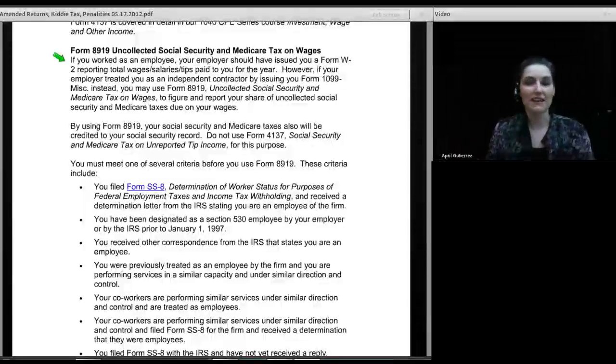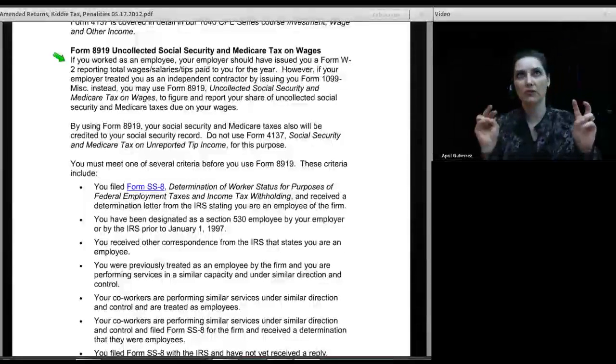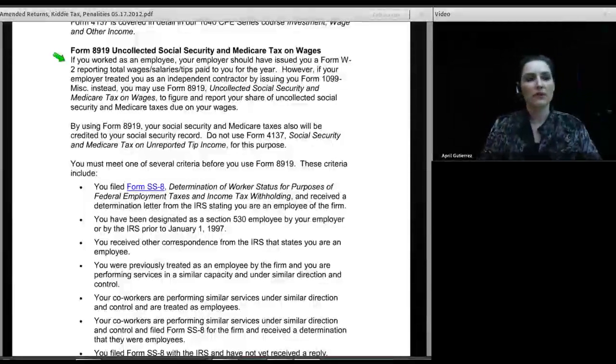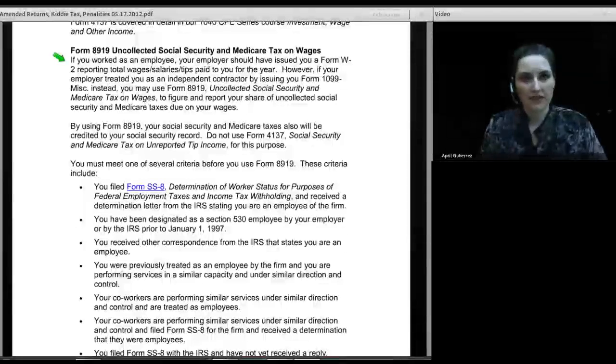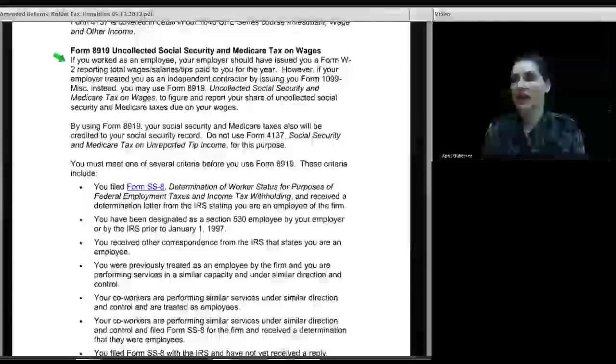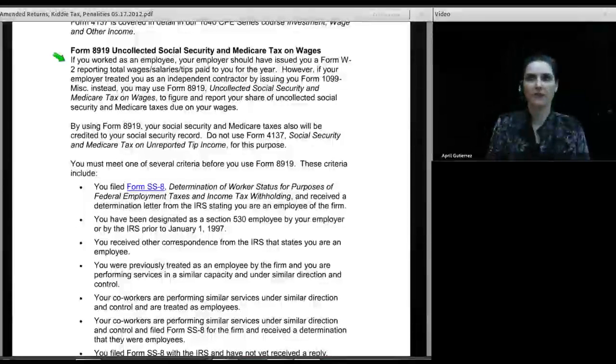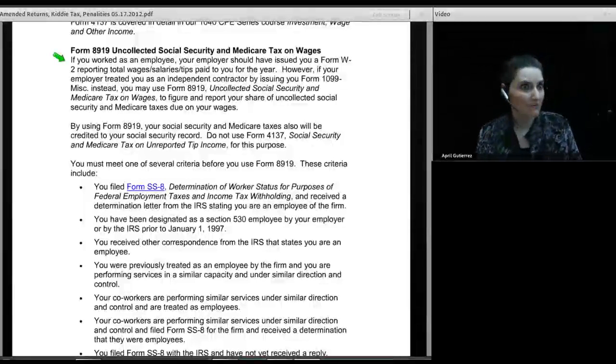Okay, so immediately now it's time to stop and explain to the client what it means when they get a 1099 miscellaneous. Now, sometimes when people get 1099 miscellaneouses, they've had a conversation with their employer that goes something like this. Employer says, hey, employee, I'll give you this job, but I want it to be a relationship where you're going to take care of your own taxes. So I'm not going to hold anything out, and I'll just give you a gross check, and you'll be responsible for paying your own taxes. How does that sound? And the employee goes, sounds okay to me. I'll do that. Because they don't know any better.